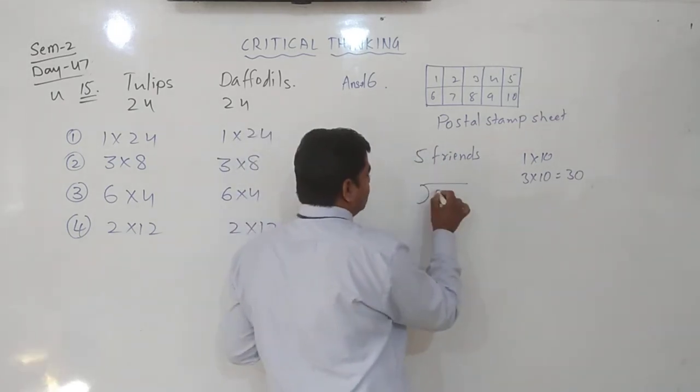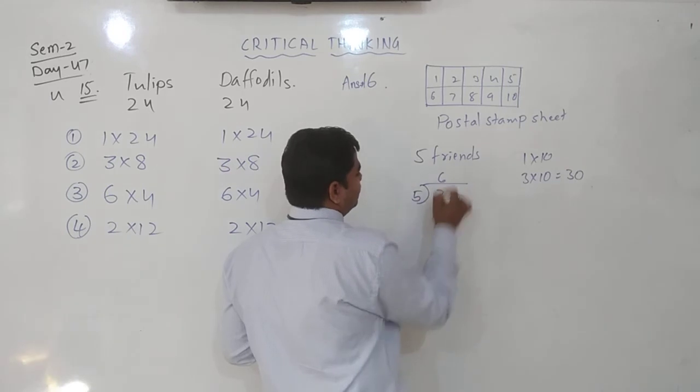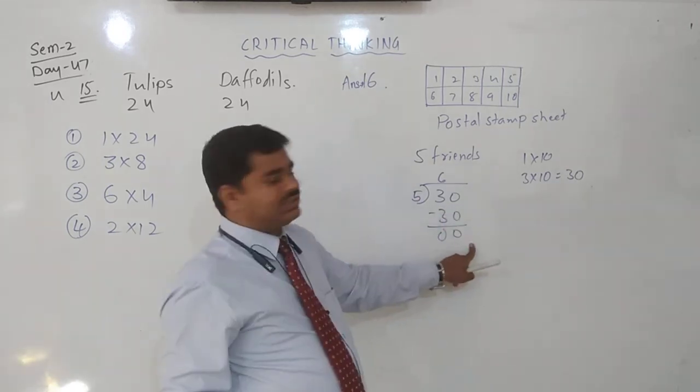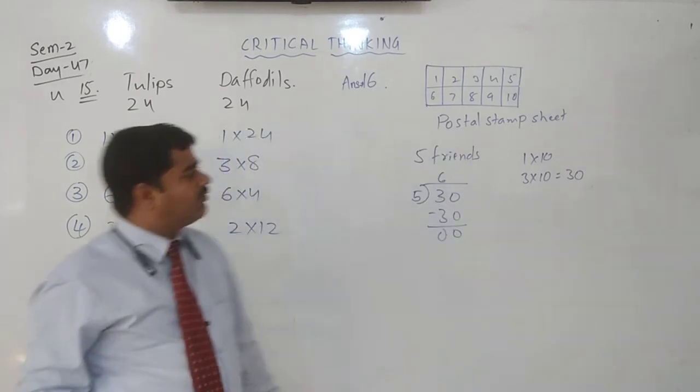How? 30 by 5. 5 sixes are 30. Yes, they can divide equally. 0 is there, which means they can divide it equally.